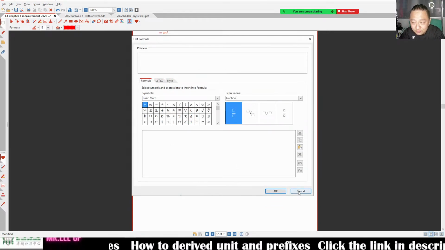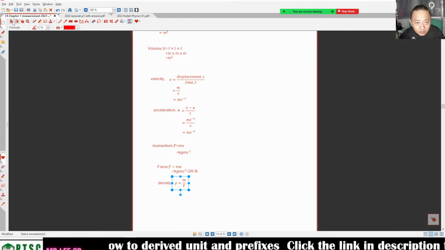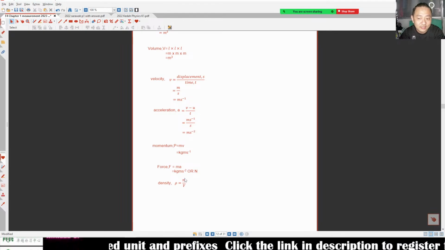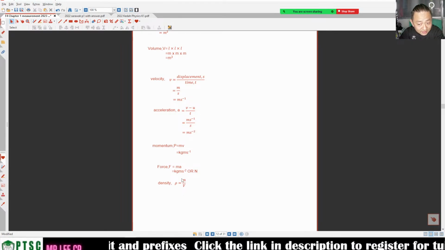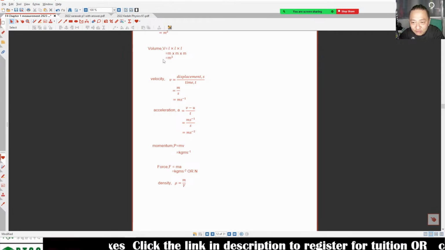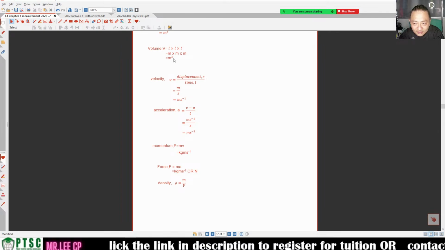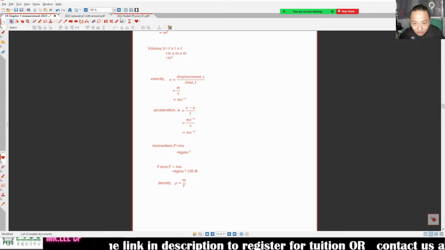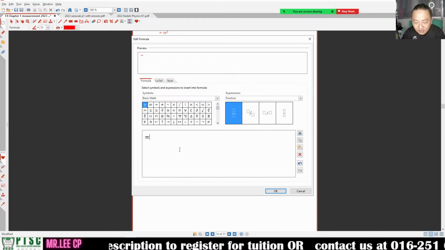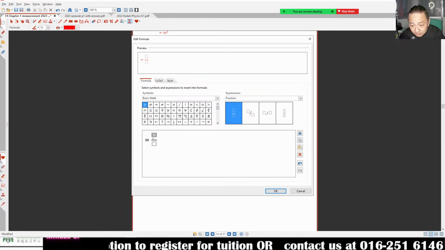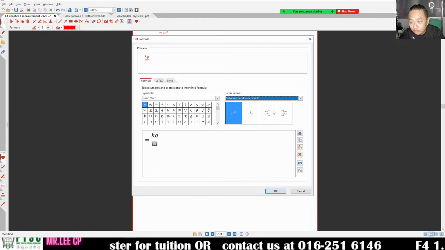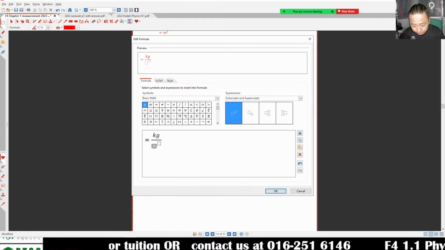Mass, what is the unit? We know it is in kg, from last lesson. Mass, not meter. I told you already, not meter. And then volume. Volume, we have found it here, V. So the unit will be mass over volume. Mass is in kg. Volume will be in meter cube.